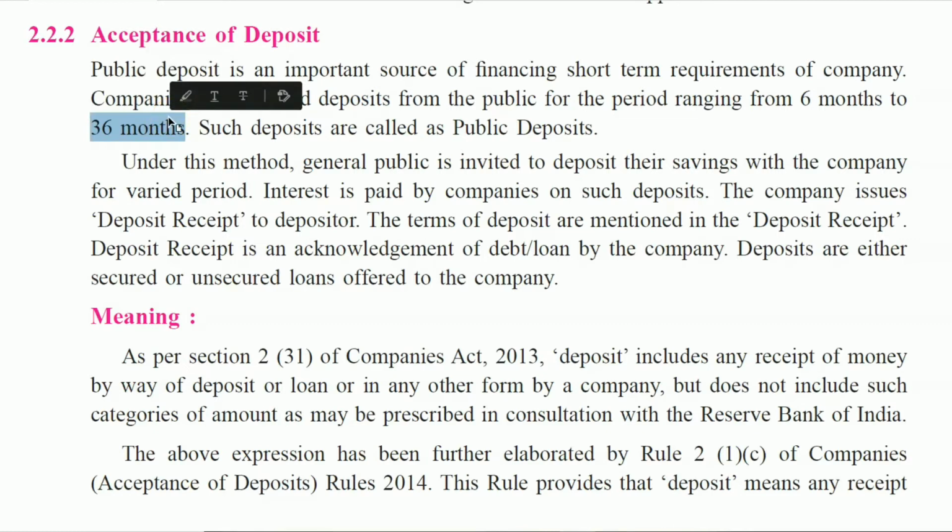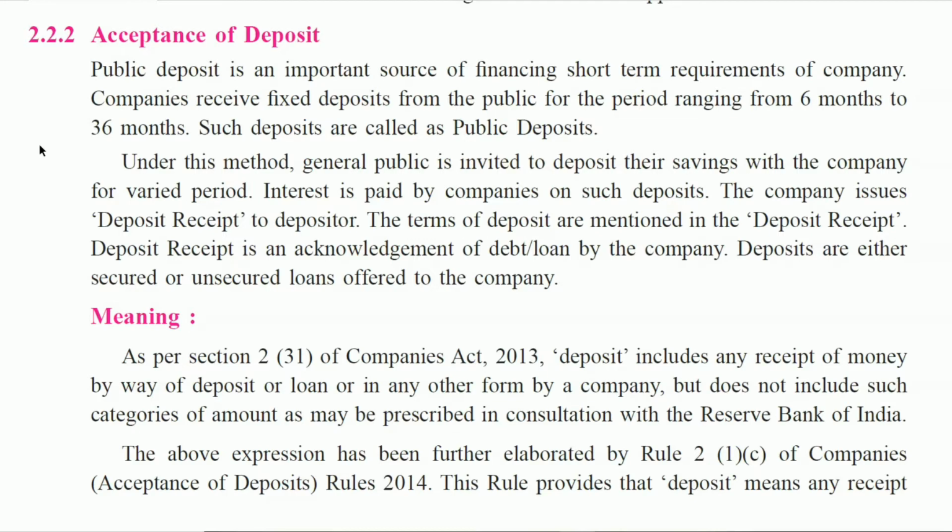Under this method, the general public is invited to deposit their savings with the company for varied periods. It depends on the investor for how many months they do not require that amount.